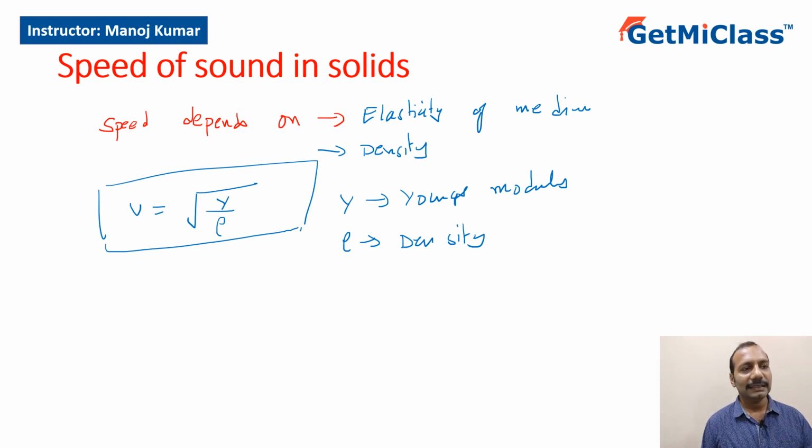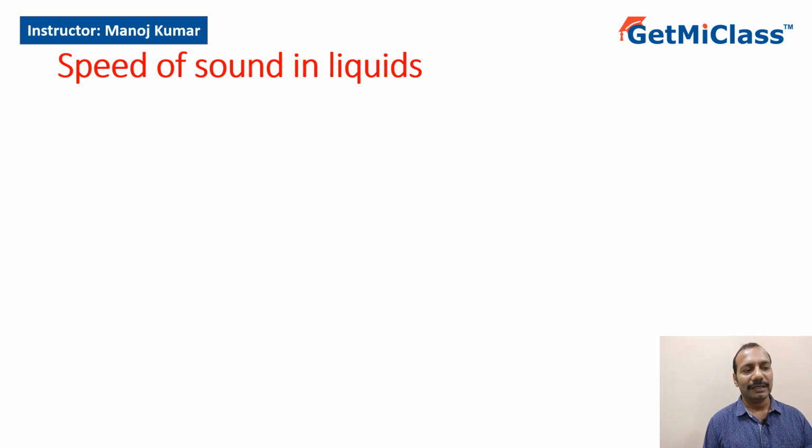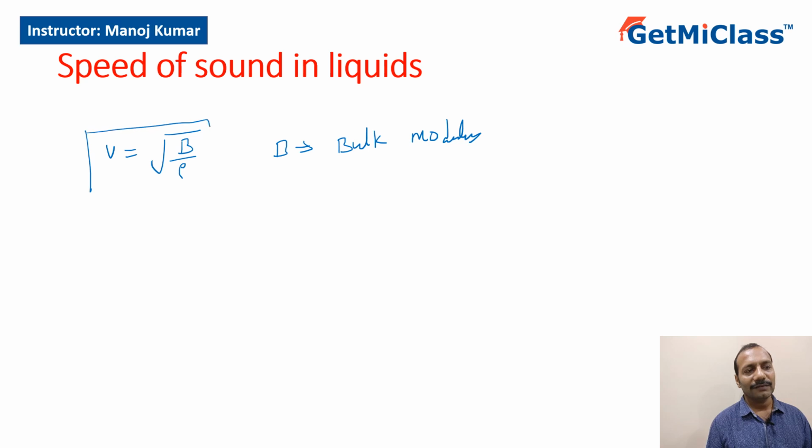Now, let's extend the same idea to speed of sound in liquids. Again, speed of sound in liquids also depends on density and elasticity, but it is given by root B by rho, where B is bulk modulus. So, the only difference is it is bulk modulus, rest all is the same. If I know bulk modulus and density, I can find out the speed of sound wave in that particular liquid.